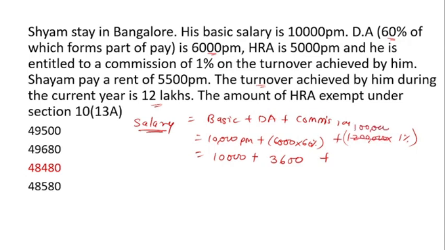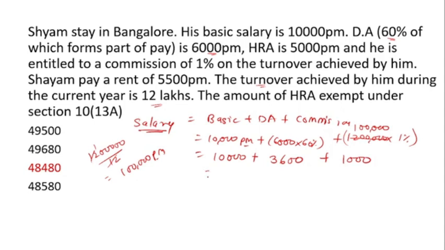Because the basic is per month and the DA is also per month, we also calculate the commission per month. So 12 lakh divided by 12 gives 1 lakh per month. Then 1% of 1 lakh is 1,000.